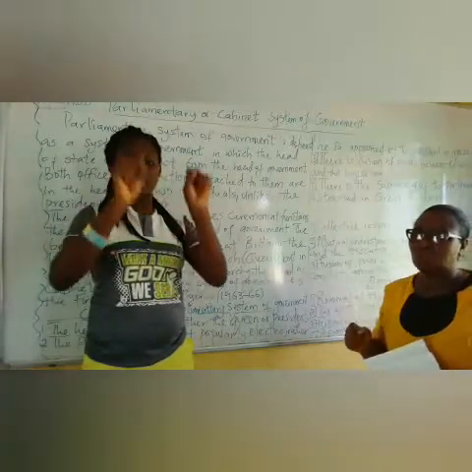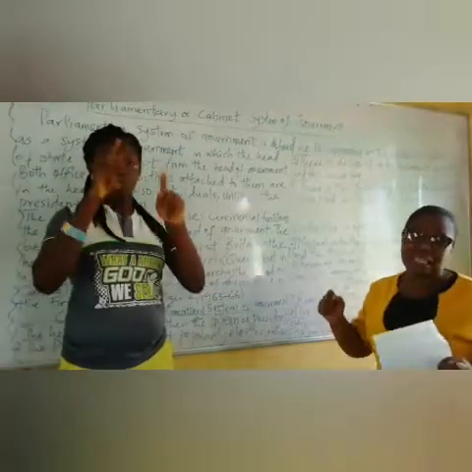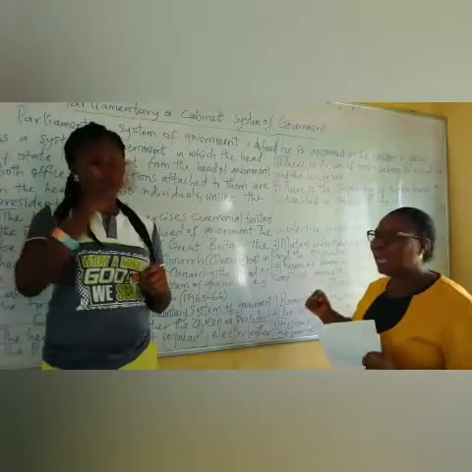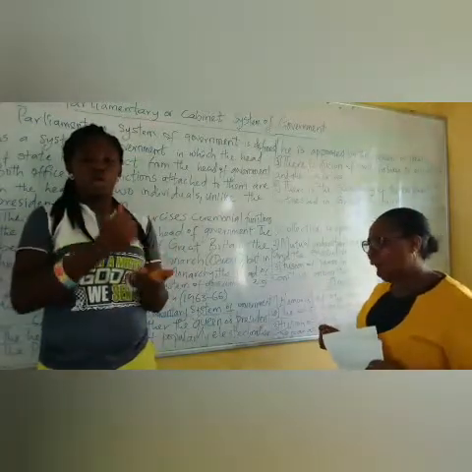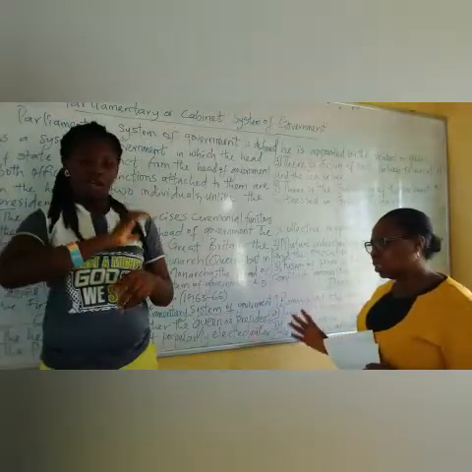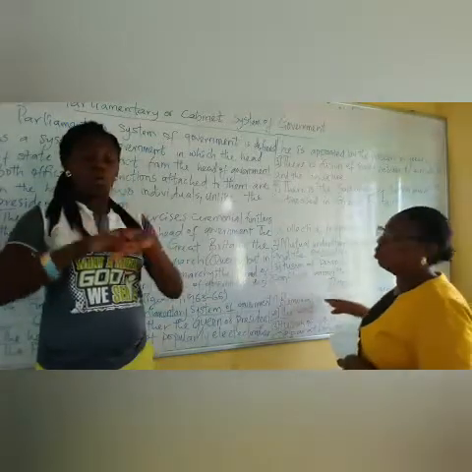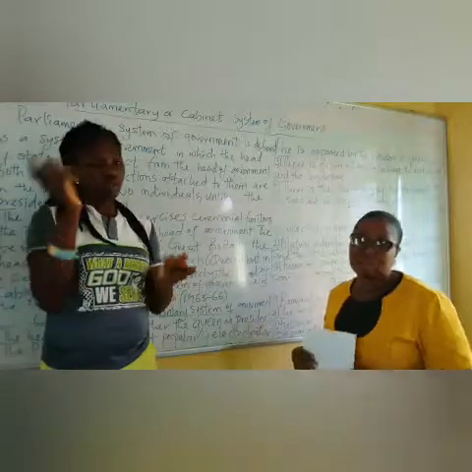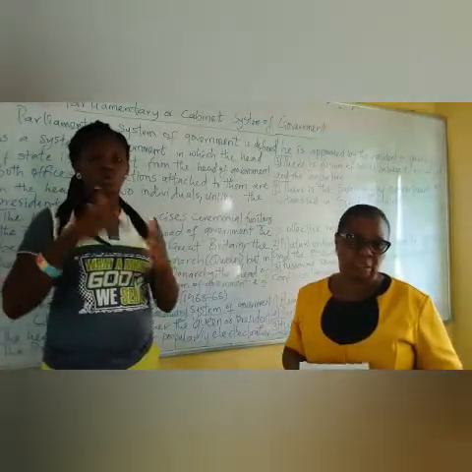And also to let you know that in a parliamentary system, we have the monarch, the queen, like in the case of Great Britain, and the head of government, and we have other executive arms and the legislature that also assist him or her. We also explained the characteristics of the parliamentary system of government. We also talked more about the merits and the demerits. So we'll stop here for today. By the time you are back to school fully, we are going to talk more about it in detail. Thank you.